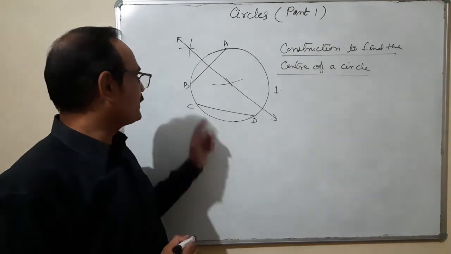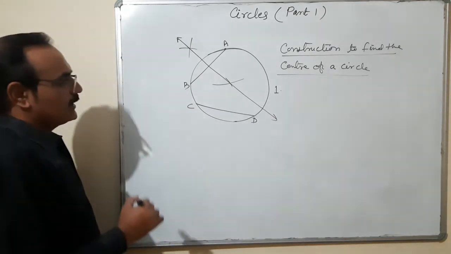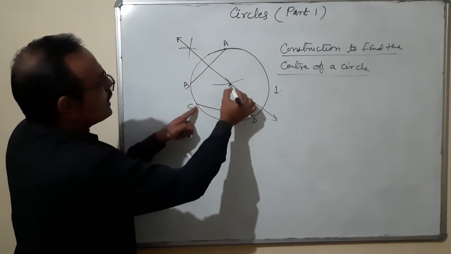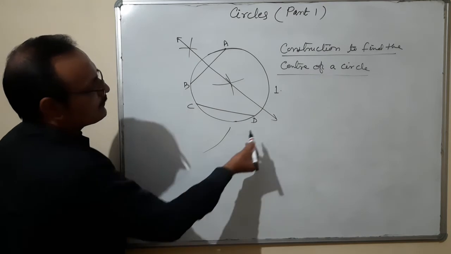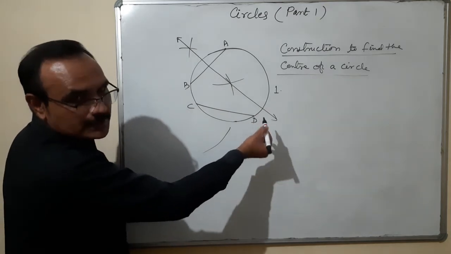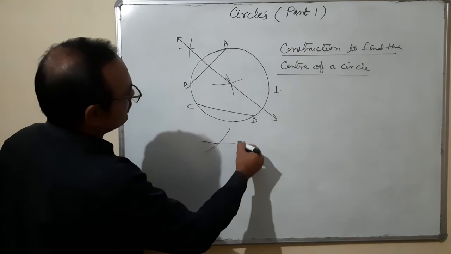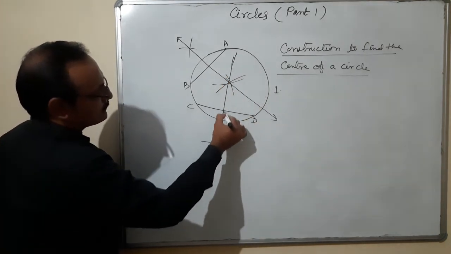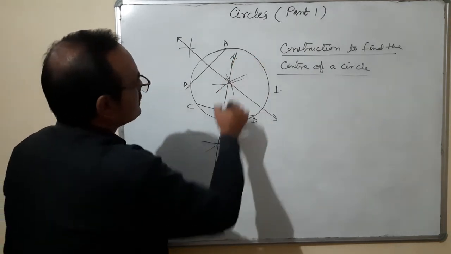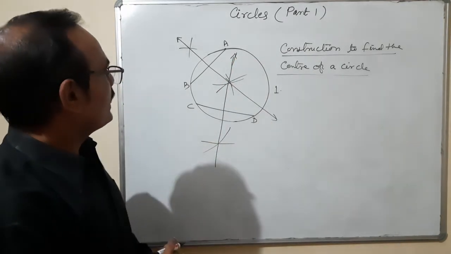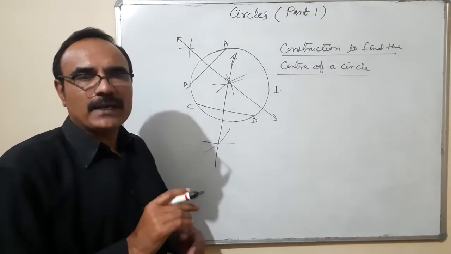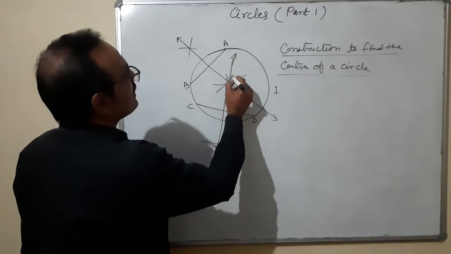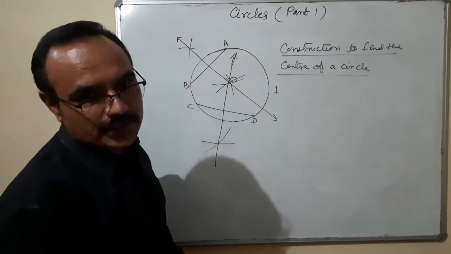Now we have to draw the perpendicular bisector of CD. Again doing the same thing: with C as the center, taking a radius more than half of CD, draw two arcs on either side of CD. With D as the center and the same radius, cut these two arcs. With the help of a ruler, we join them. This is the second perpendicular bisector. The point where both perpendicular bisectors intersect is the center of the circle.